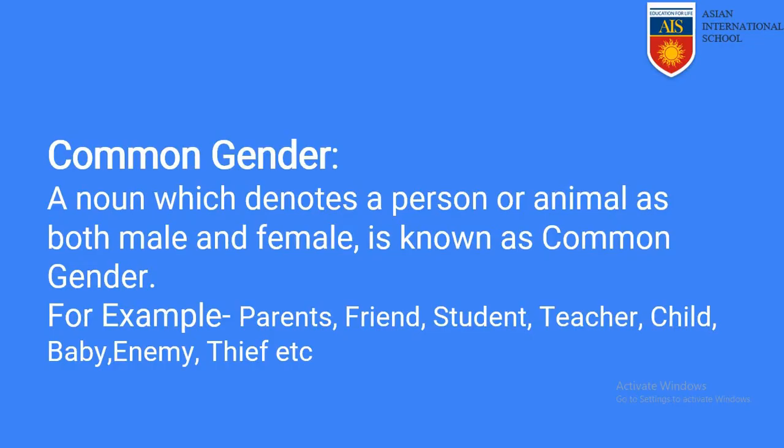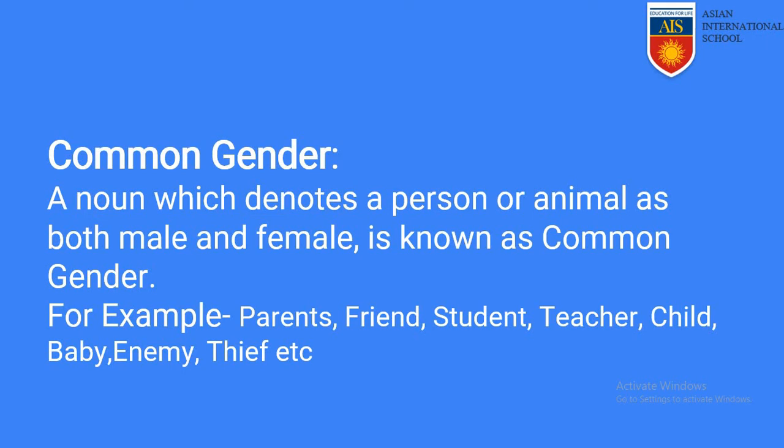Next, we shall be moving to common gender. A common gender is a noun which denotes a person or animal as both male and female. If a particular noun can be both male and female, that is known as common gender.